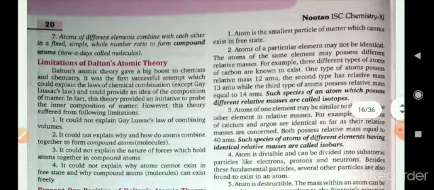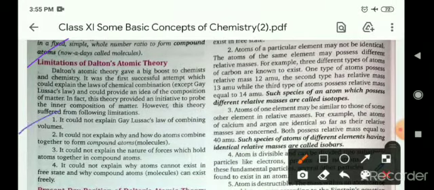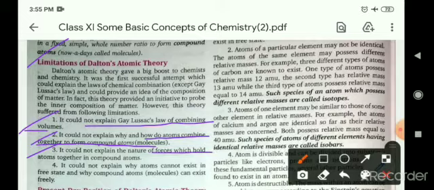Now, limitations of Dalton's atomic theory. So what were the limitations? You can also say, what are the drawbacks of Dalton's atomic theory. Number one, it could not explain Gay-Lussac's law of combining volumes. Number two, it could not explain why and how atoms combine together to form compounds and molecules, and it could not explain the nature of the forces which hold the atoms together in a compound.